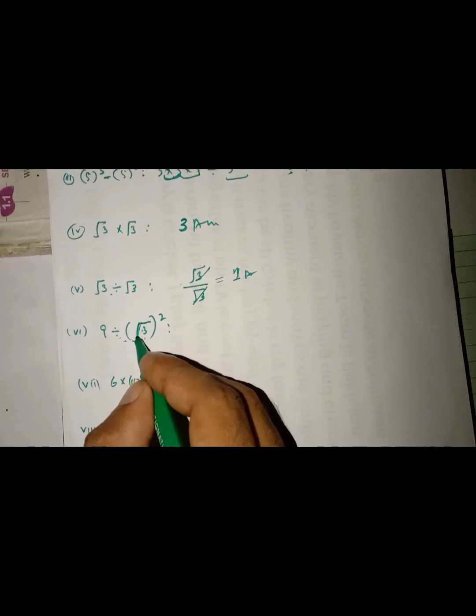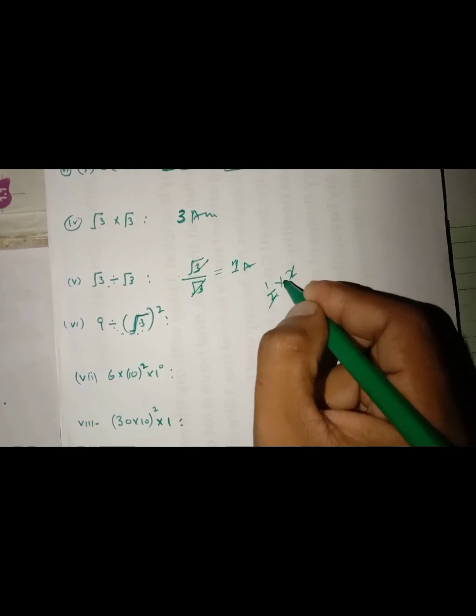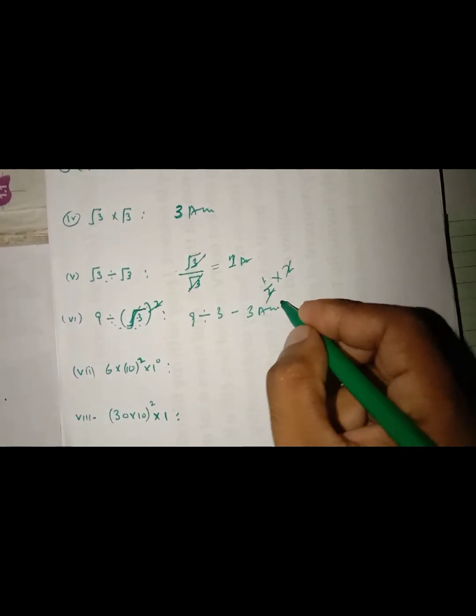Our next question, question number 6, is 9 divided by root 3 whole square. Now we all know root and square will cancel out. Why? We know the value of root is power 1 upon 2, and power 2 multiplied, the 2s cancel out. Our answer will be 1. So root and square cancel out, and we have 9 divided by 3. 3 ones are 3, 3 twos are 6, 3 threes are 9. Our correct answer will be 3.